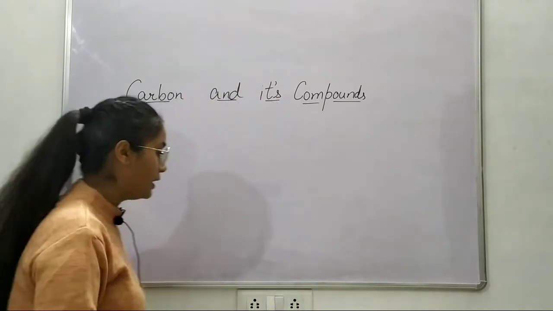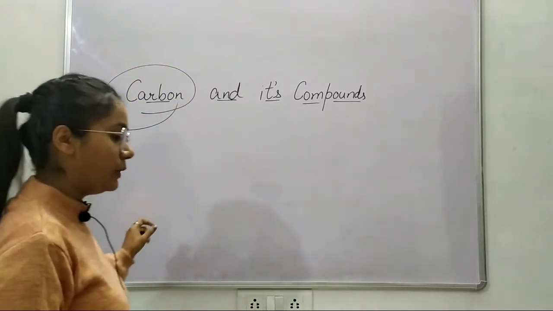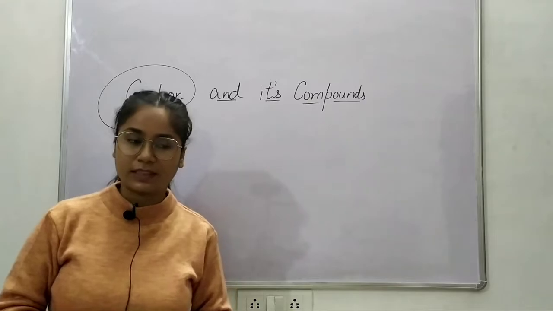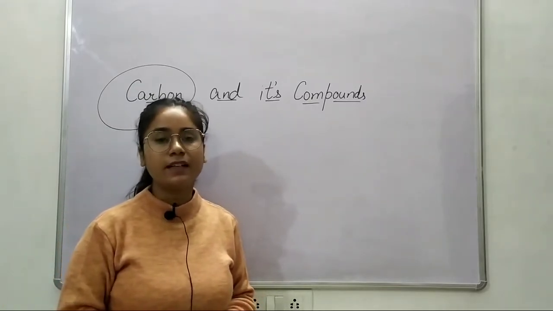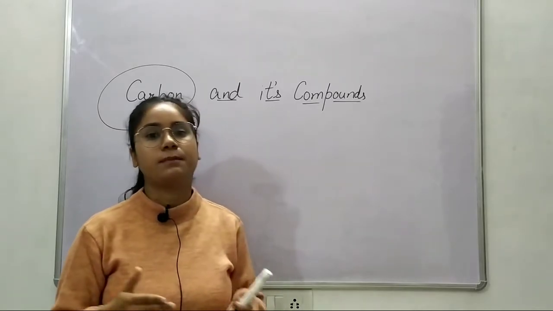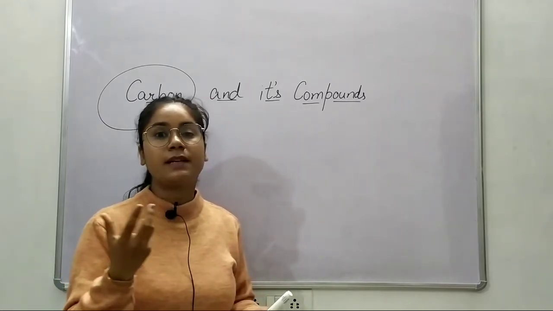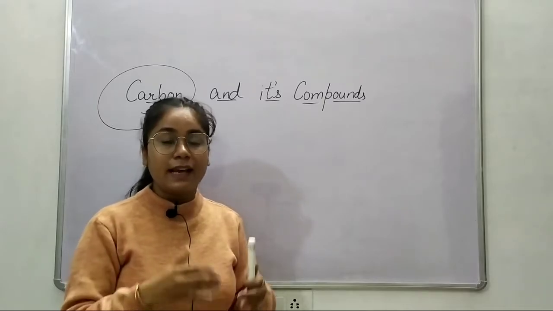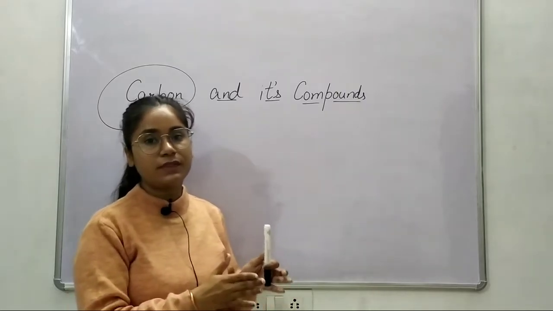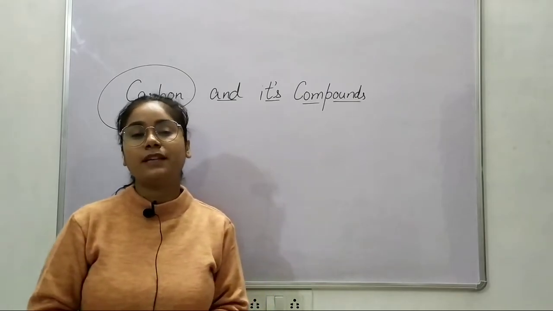So starting with carbon, I would today introduce you all to it. What is carbon? Well, everything in this universe is made of atoms. We have heard about it. But what atom, right? Until now we had discussed elements, what are compounds, what are mixtures, what are metals, what are non-metals, what are metalloids, and these substances are made of atoms, and there is a variety of atoms present in our universe. So most of the elements, no, I would not say elements, most of the things are made of carbon.